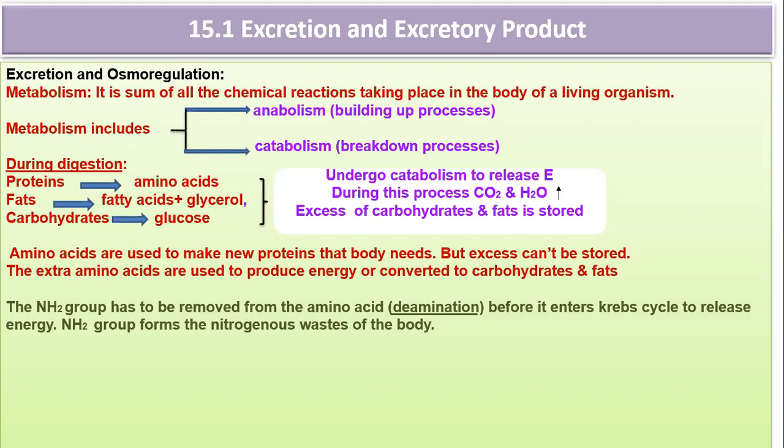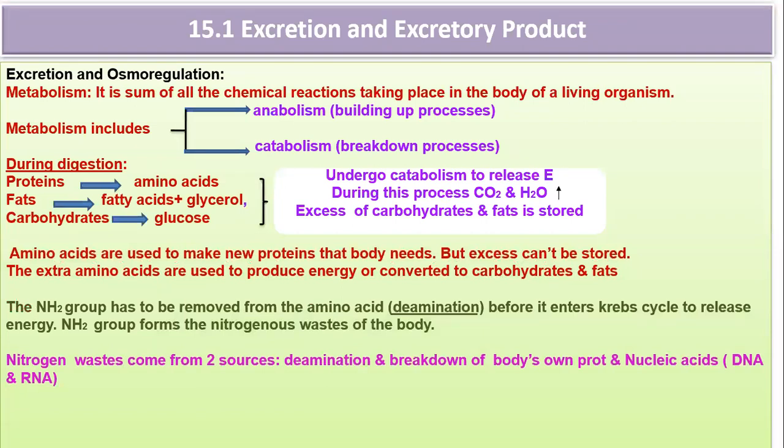mitochondria. Now these amino groups form a major nitrogenous waste of the body. That means if you consume more protein than your body needs, this excess protein will ultimately be converted into amino groups, and these amino groups will be converted into ammonia. So what is the source of nitrogenous waste? Nitrogenous waste can come either directly from protein or from nitrogen bases. Nitrogen bases are present within nucleic acids. So nitrogenous waste comes from two sources: deamination and breakdown of the body's own protein and nucleic acid, that is